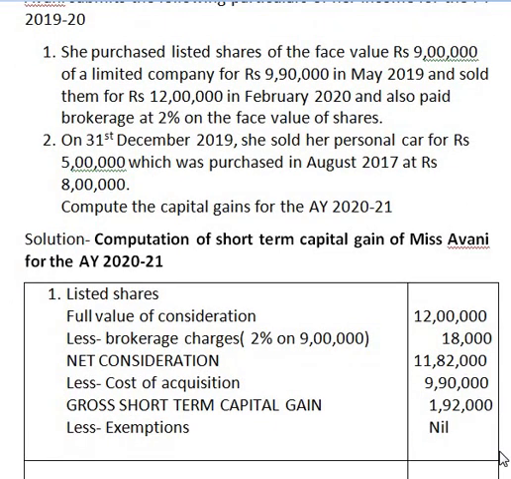Therefore, the balance remaining is 1,92,000. This is our final answer, short-term capital gain, or we also call it net short-term capital gain.